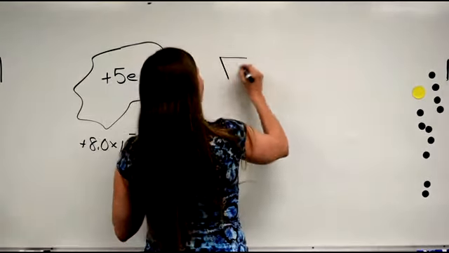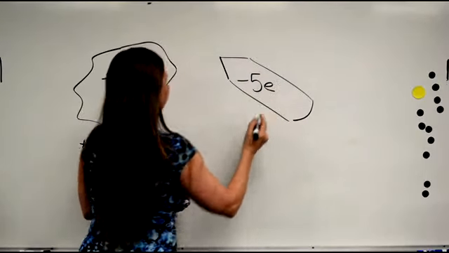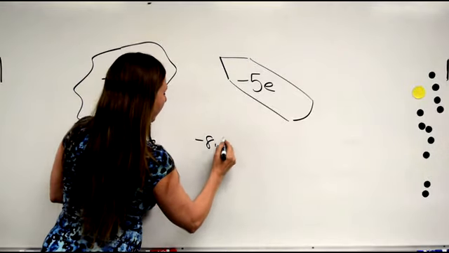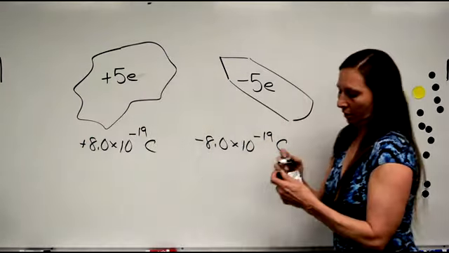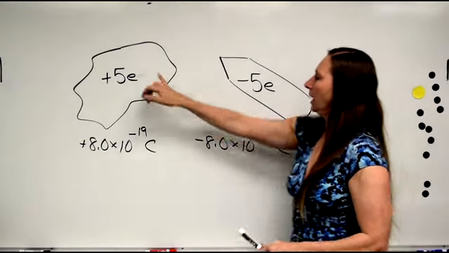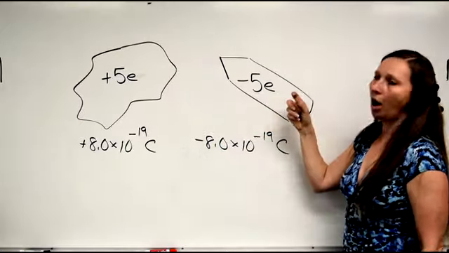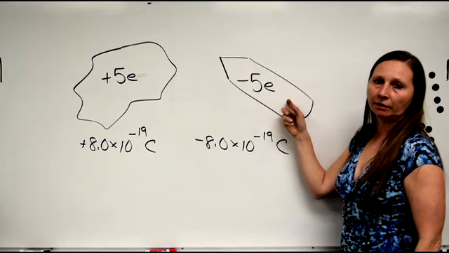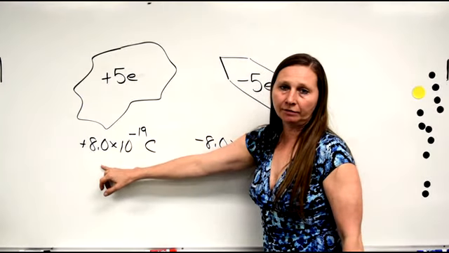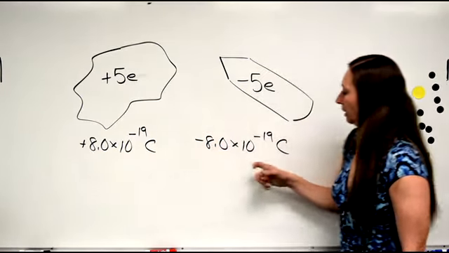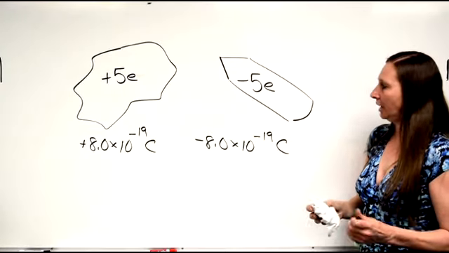The rod becomes negative 5e, that's negative 8 times 10 to the negative 19 coulombs. The 5 electrons that left the fur and made it positive are now on the rod, making it negative. Whatever this guy lost, this guy gained, and that's why the rod is negative 8 times 10 to the negative 19.